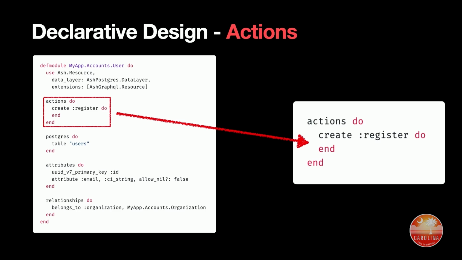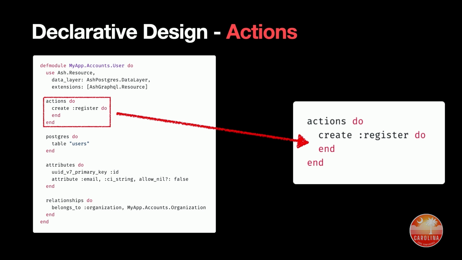So actions are one of the most important ways that we can actually leverage declarative design. And this is one of the places that most people will bail on declarative design. Modeling the verbs in your system, like registering a user, declaratively as data seems quite difficult. This is where you want to write a script. You want to say, well, first, get the email and then insert it into a table and then do all this sort of stuff, right? But we can actually model these declaratively.